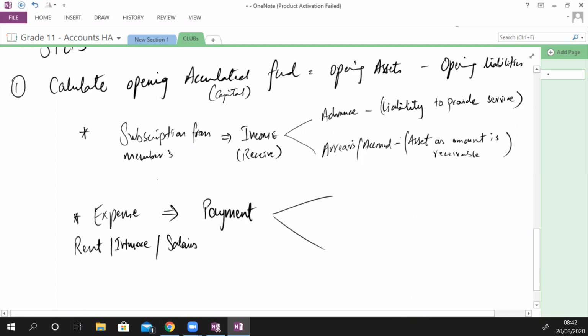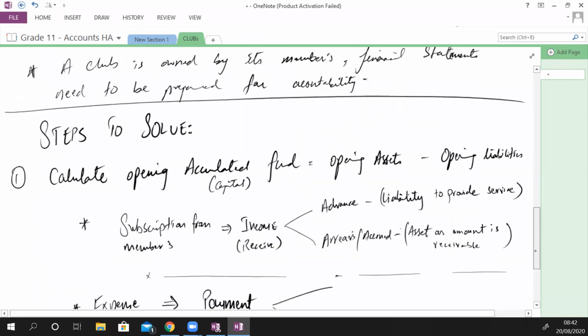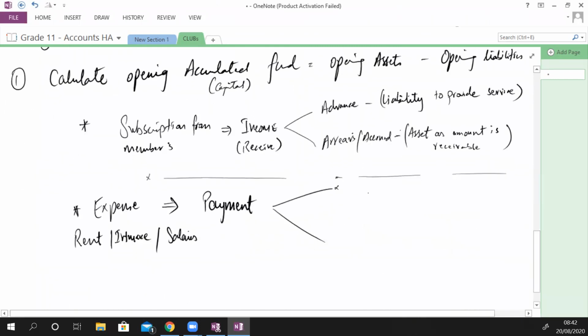Again, expense could be paid in advance or could be paid in arrears.